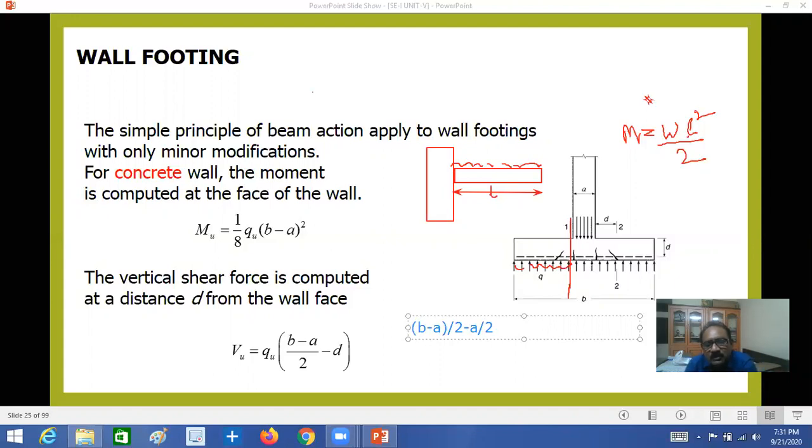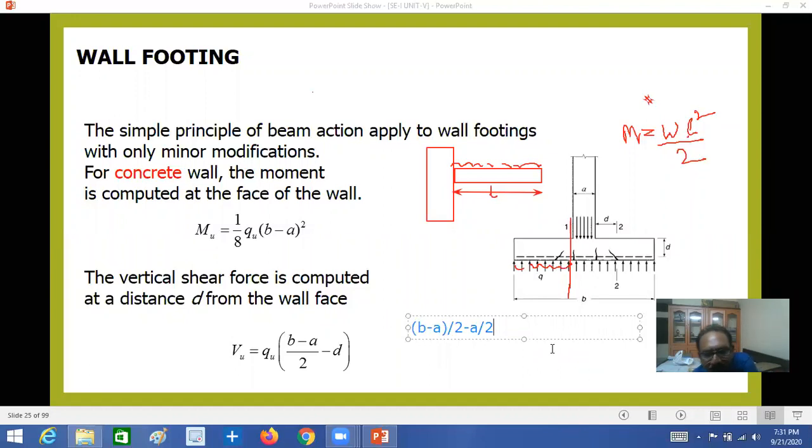So from this one, if you simplify, you will get B minus A.